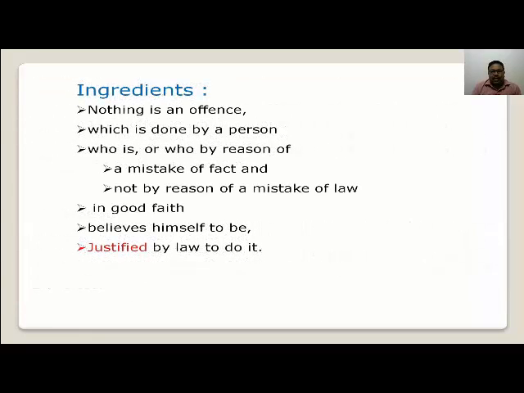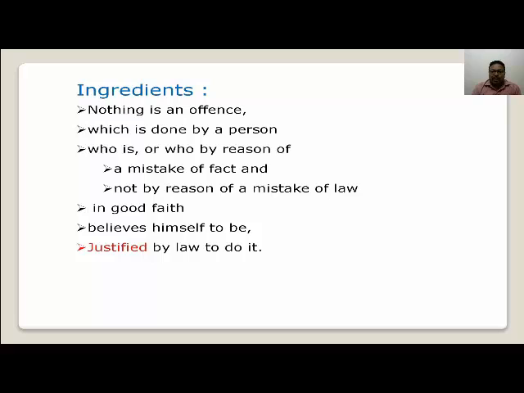So section 79 says that nothing is an offense which is done by a person who is, or by reason of mistake of fact and not by reason of mistake of law, in good faith believes himself to be justified by the law to do it.